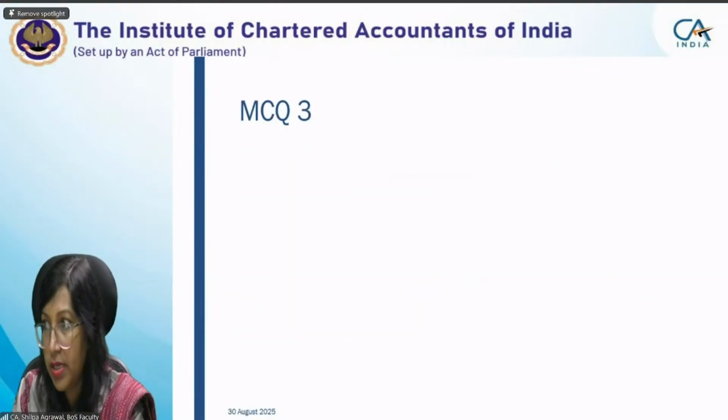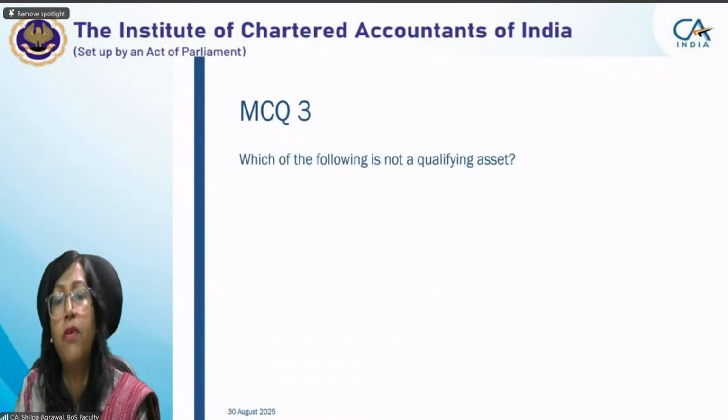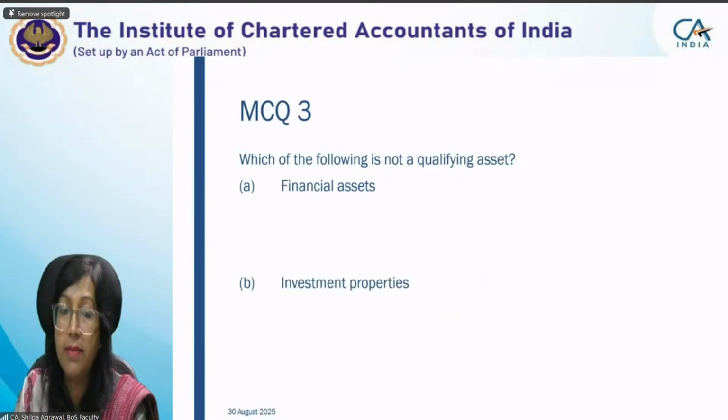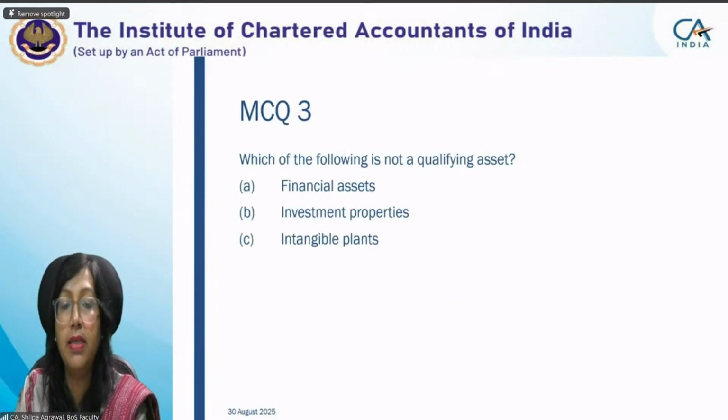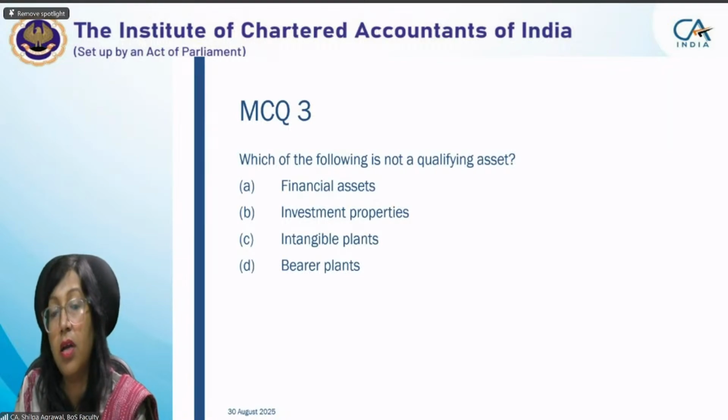Moving to the third question. Which of the following is not a qualifying asset? Financial asset, investment properties, intangible assets, bearer plant. Which of the following is not a qualifying asset?